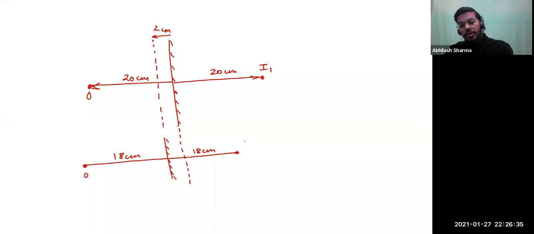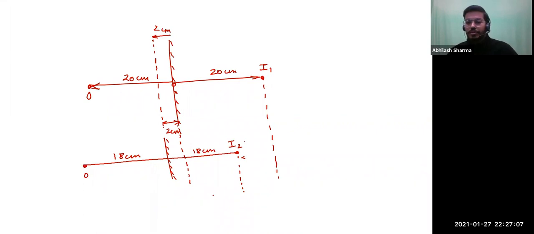All right. Now, this is by the way I2. They're asking you what is the distance between the original location of the image and the final location of the image. So remember, from here to here, the distance is 20. And what about this one? Well, that's 2. What should be this distance then?